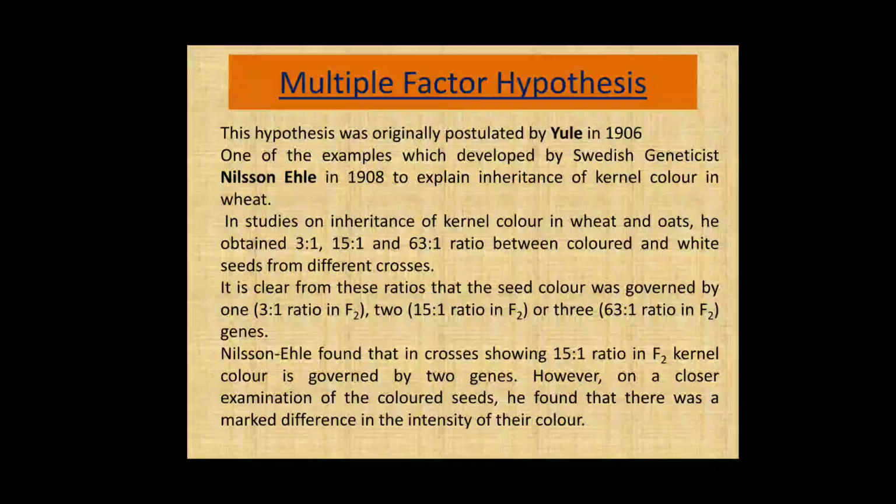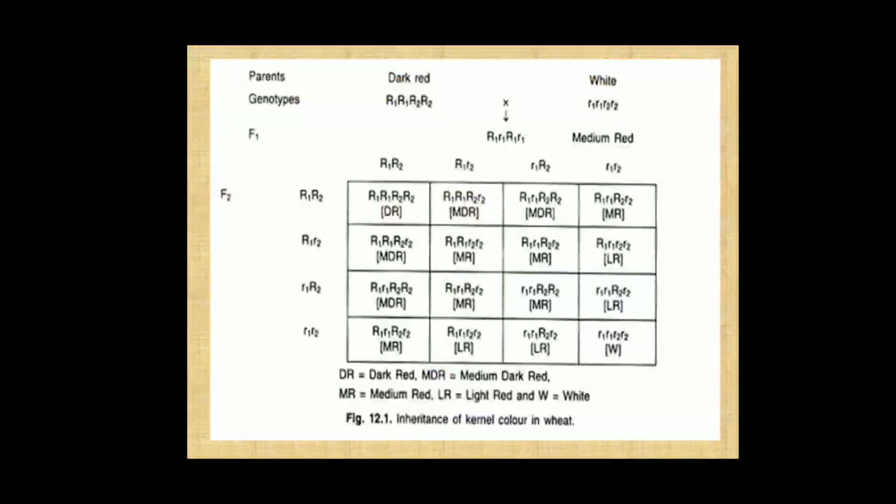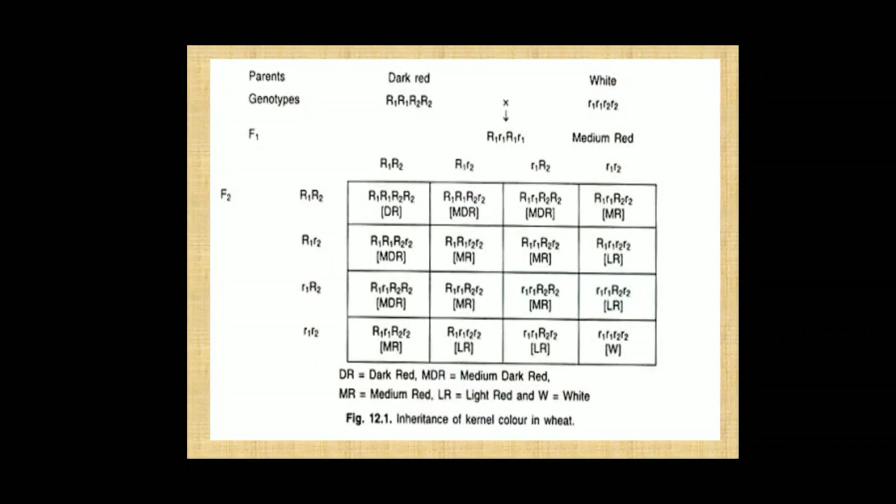of their color. Here we can see the cross made by Nilsson Ehle in kernel color of wheat. He chose the dark red and white parents. When he crossed these two parents, the F1 is intermediate, that is medium red, and in F2 he got the 16 combinations. Out of these, he observed the 15:1 ratio, but on closer observation he found that the intensity of the color differs.